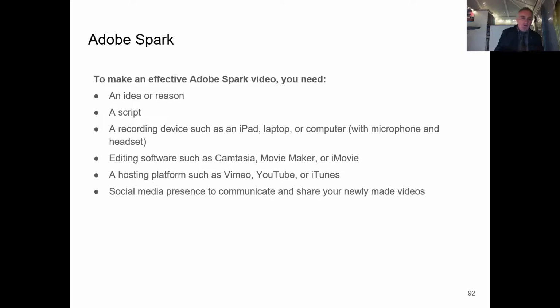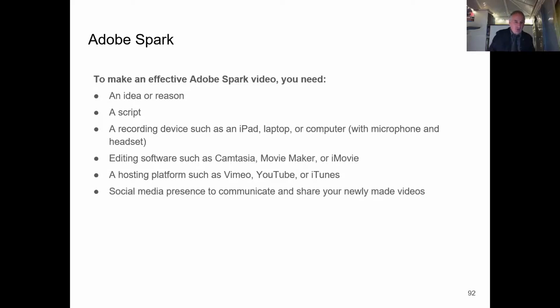The great thing about this is you don't have to talk or wax lyrical for 3-4 minutes perfectly. You do each line at a time. You can't get it wrong. But if you do a script, it will save loads of time. It means that you actually say exactly what you need to say rather than going off on a tangent. So it's a brilliant way to make concise, communicative videos and animations that are fit for social media.